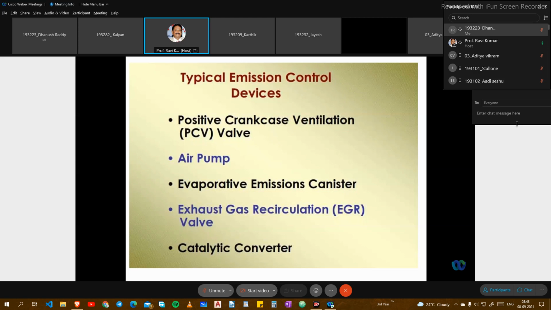An evaporative emissions canister will be there. Evaporative emissions can also be controlled by using a small mesh type of canister. It absorbs the evaporative emissions caused by the sun rays or environmental conditions. That is how evaporative emissions can be controlled. One source is from the engine side, and another is the fuel tank.